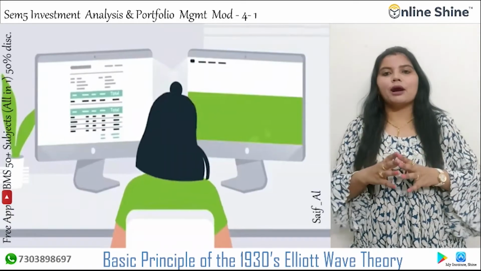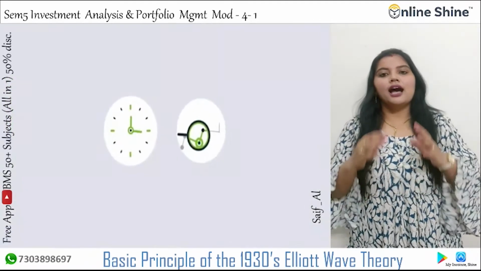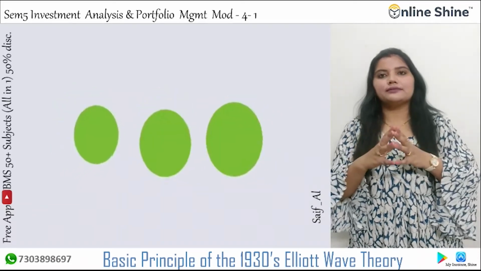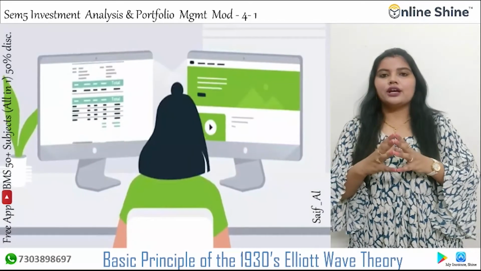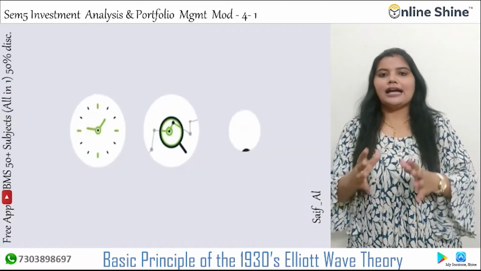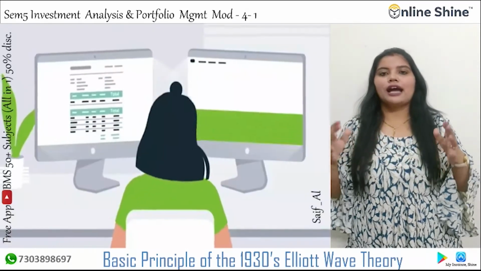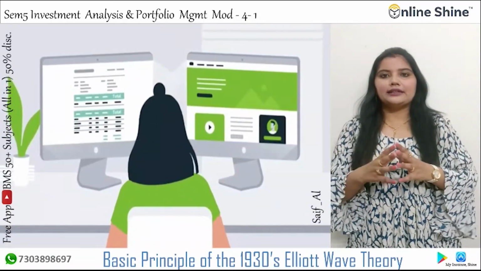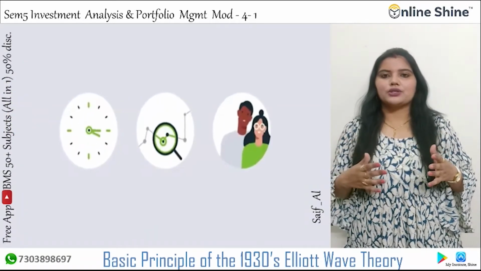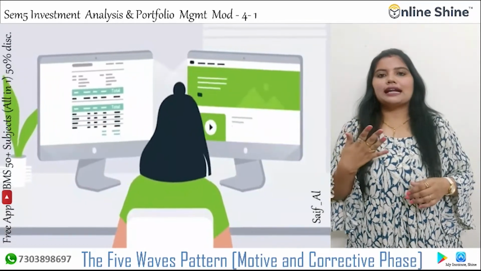This information about smaller patterns fitting into bigger patterns, coupled with the Fibonacci relationship between the waves, offers the trader a level of anticipation, or you can say prediction, against searching for and identifying trading opportunities with solid reward-risk ratios. Now, the 5-wave pattern, motive and corrective.